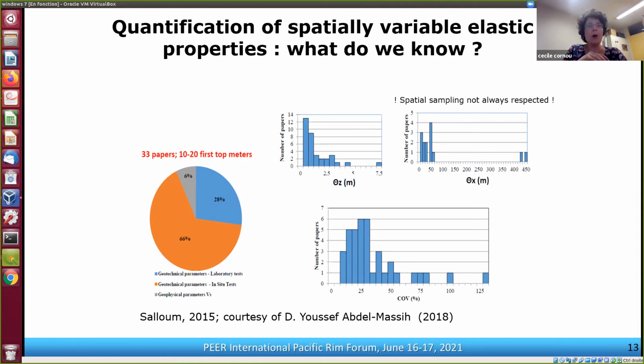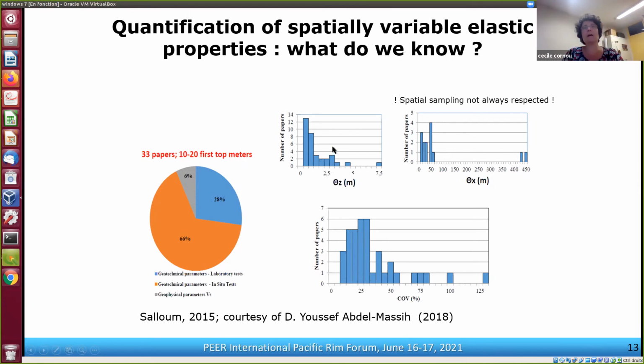There are only a couple of papers addressing this issue. And from these papers, the authors report a coefficient of variation related to the rigidity that is, on average, close to 25–30%.